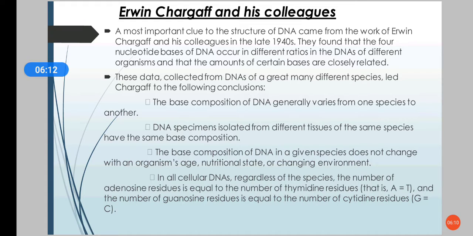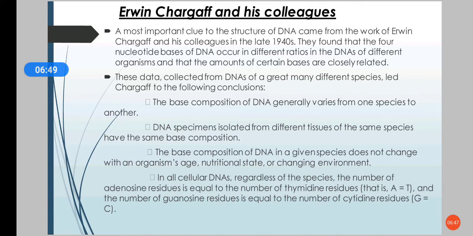The next experiment was by Erwin Chargaff and his colleagues. This was the most important experiment for the structure of DNA, and these experiments came in the 1940s. They found that the four nucleotide bases, adenine, thymine, guanine and cytosine, occur in different ratios in the DNAs of different organisms, and that the amounts of certain bases are closely related. They made four conclusions.